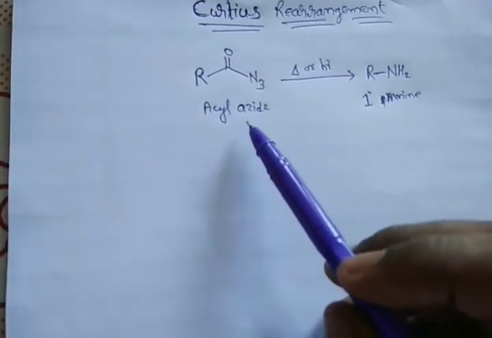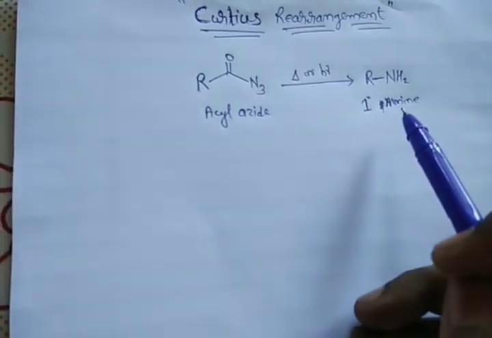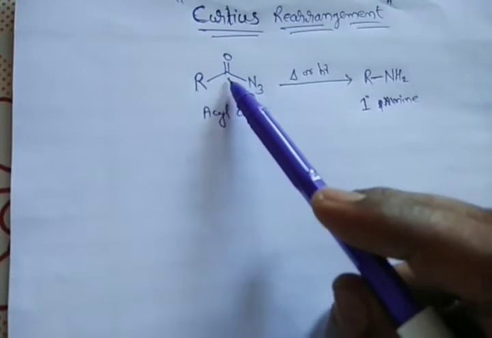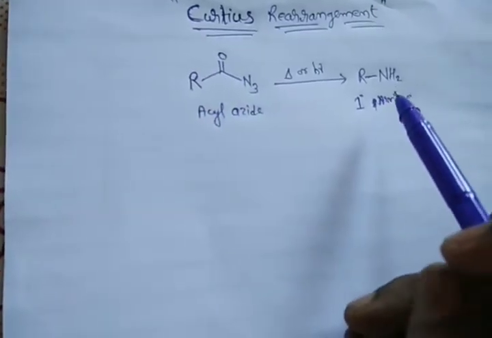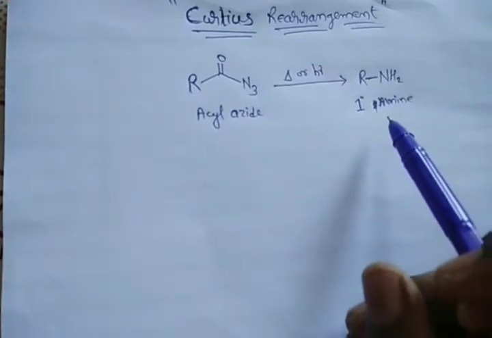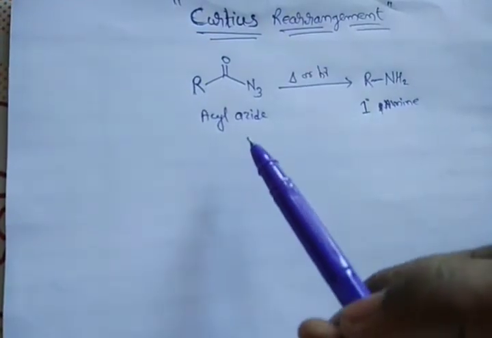So here also it is the same. In going from acyl azide to primary amine, if you see the starting material, it has this carbon, which is not present in this product. That is, this primary amine has one carbon atom less than the starting material.